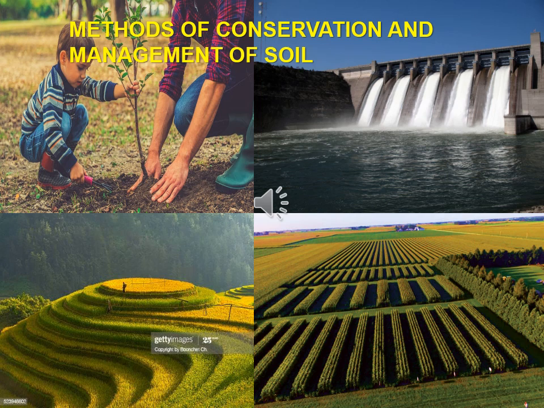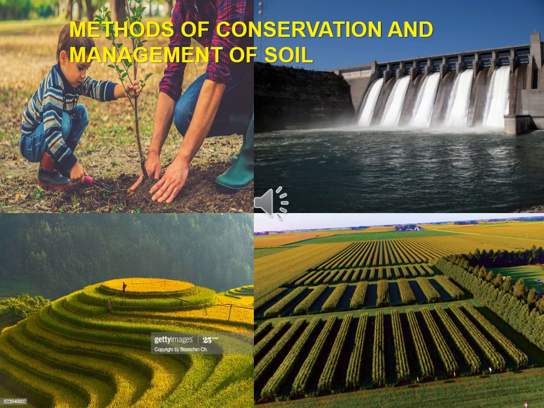The first one is the contour method, which is found in the hilly region. Then rotation of crops: you should not cultivate a single crop for a continuous period. If you want to cultivate a crop, you have to change to another crop so that it increases the fertility of the soil. Then contour bunding, strip cropping, plantation of shelter belt. Sustainable agriculture means agriculture which is suitable for all people. They are the different conservation methods for better soil management.